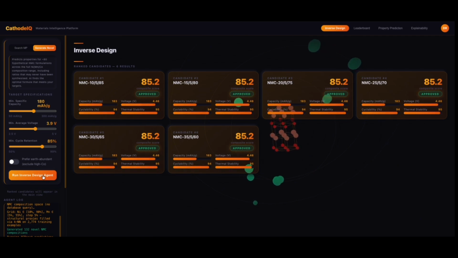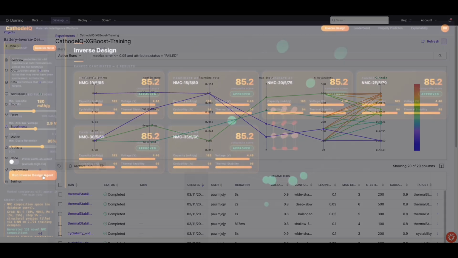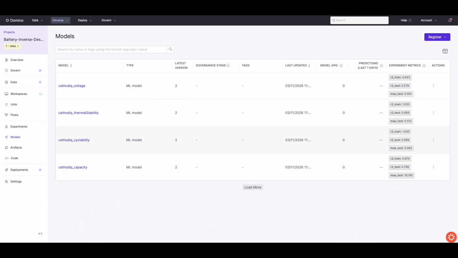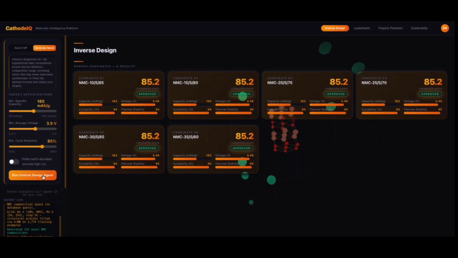Now I want you to notice something important about how this actually worked. The AI agent brought the candidates forward, but when it needed to classify predictable functionality, it called out to a traditional machine learning model as a tool. That's a model that was trained on our own data, trained across multiple configurations, and registered, all preserved in Domino. Domino enables both generative AI and traditional machine learning to run side by side on the same platform. The agent brings dynamic decision making, and the trained model brings the validated, auditable prediction. Together, they give you something that neither could do alone.